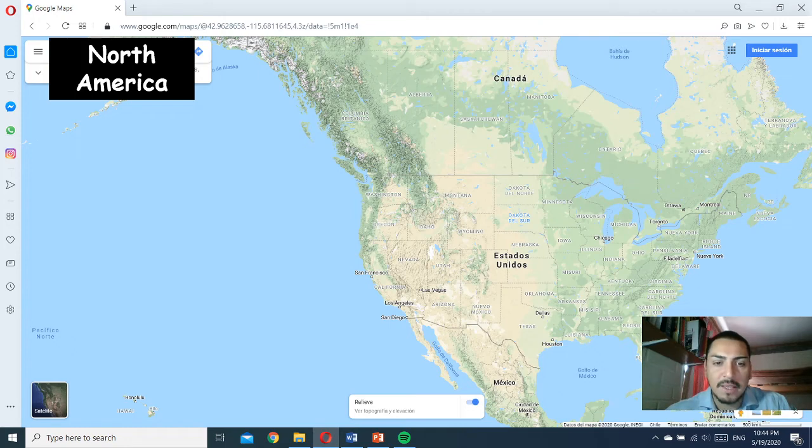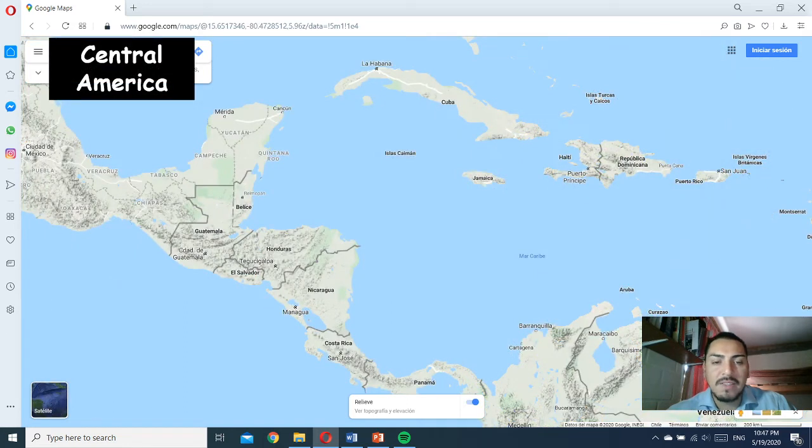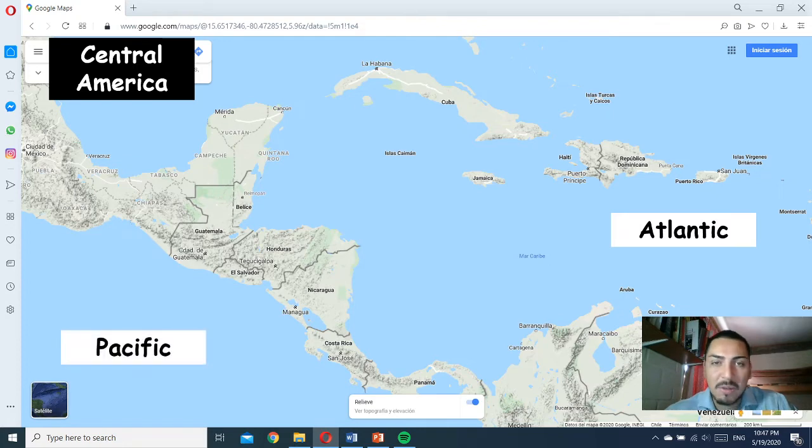The Atlantic, and also, of course, the Pacific. And if we go down, we have Central America there and the Caribbean countries. Yes. And so we have the Atlantic Ocean there in the Caribbean part of the earth. Very nice countries, very nice weather. And also the Pacific. Good.